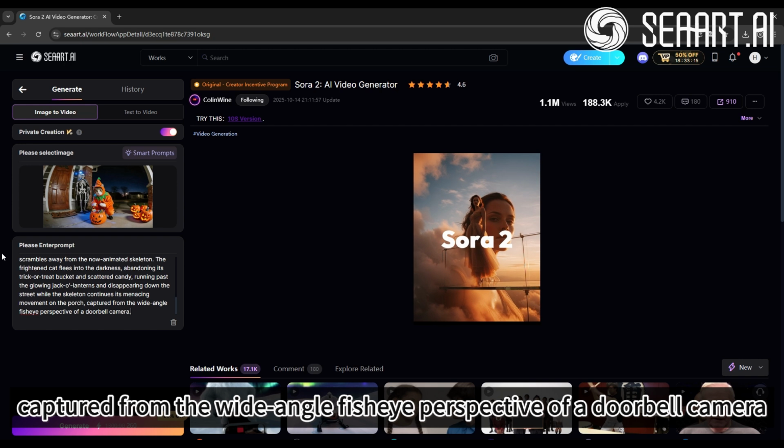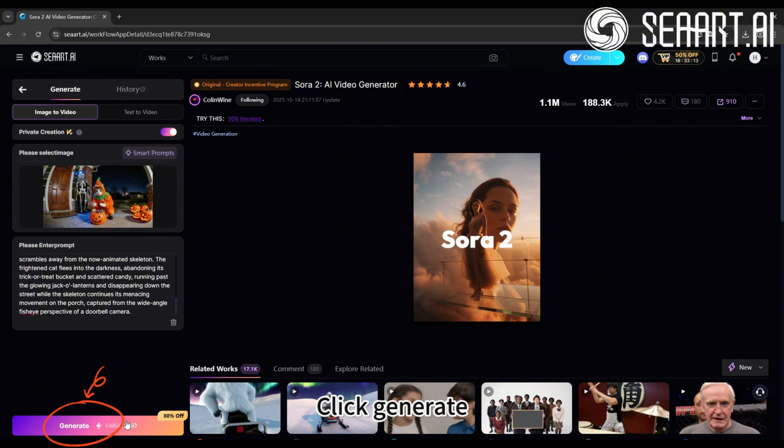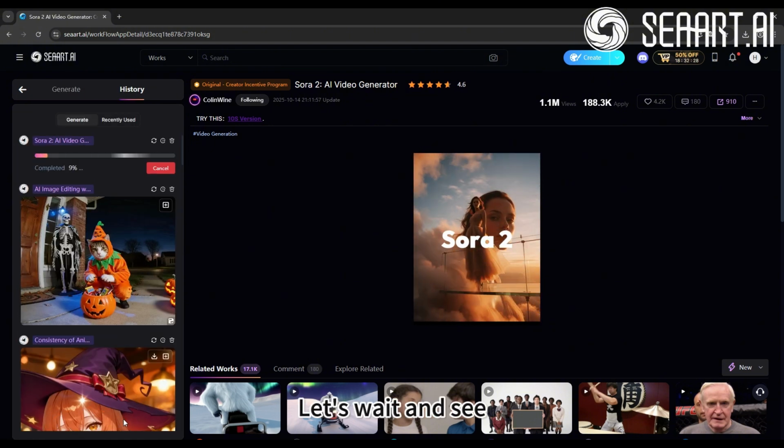Captured from the wide-angle fisheye perspective of a doorbell camera. Click Generate. Let's wait and see.